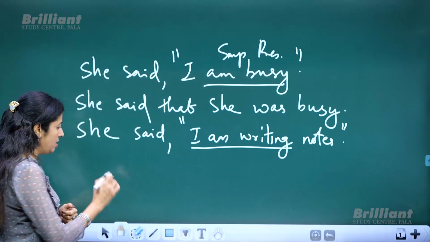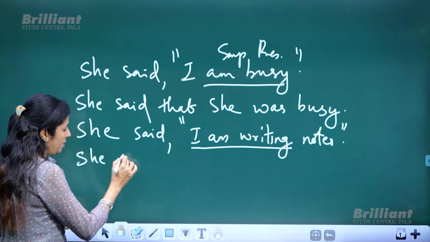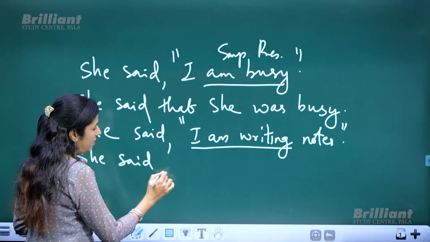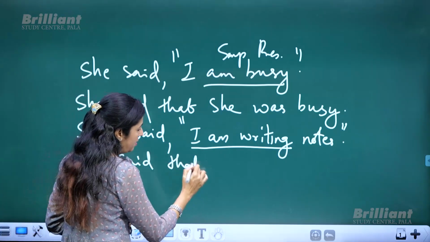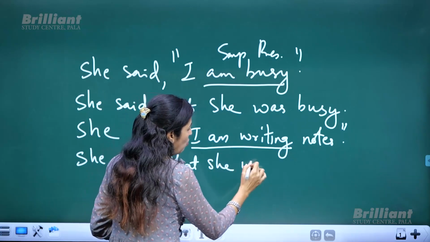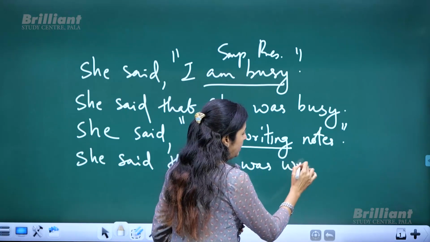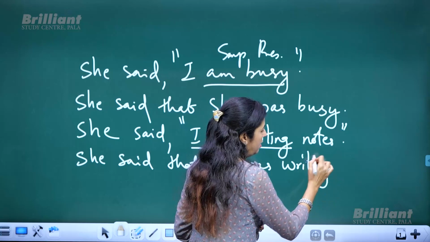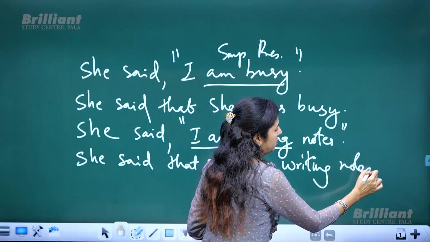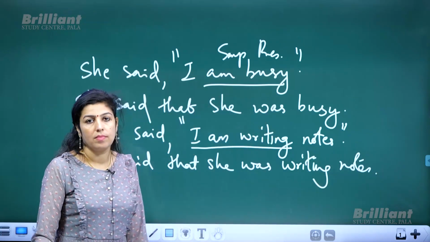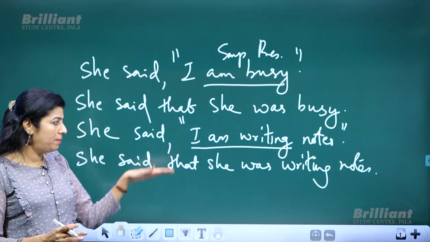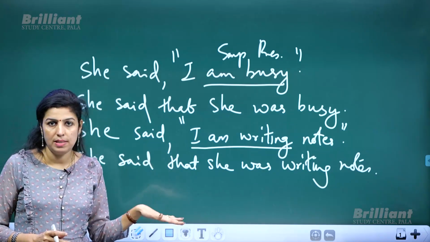So how will you change this? She said that she was writing notes. Okay, so bit by bit, if you learn the rules, things are going to be easy for you.